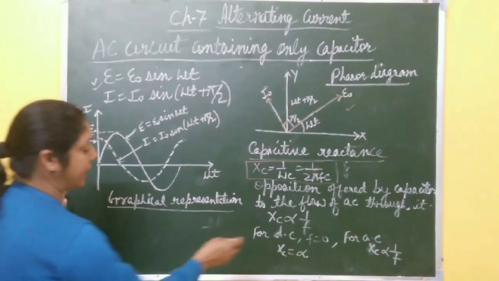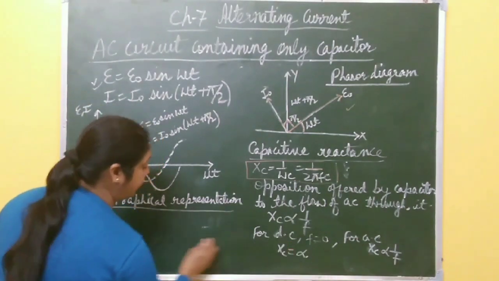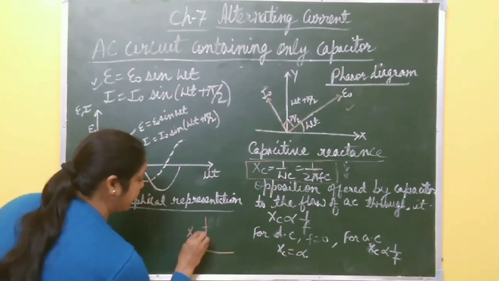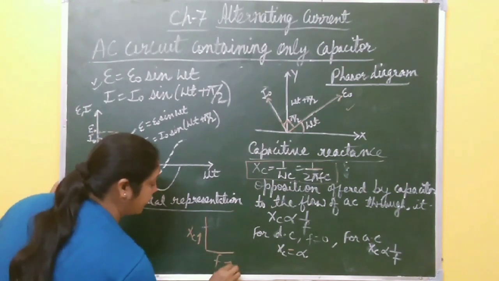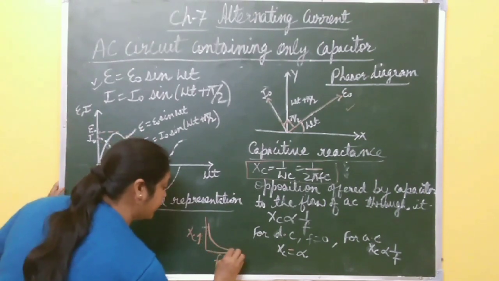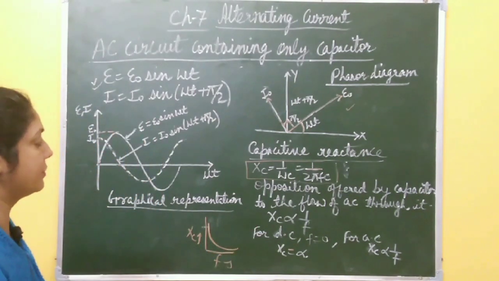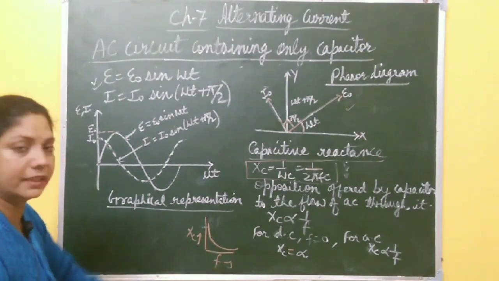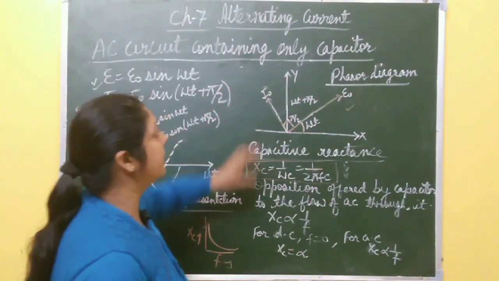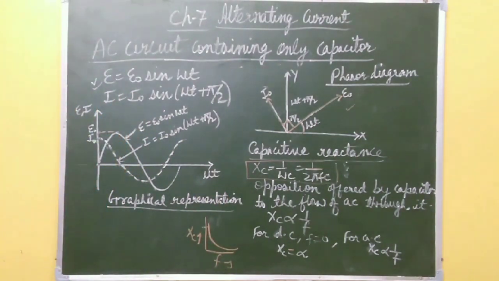How do you draw the graph between XC and frequency? XC is inversely proportional to frequency. This side is XC, this side is frequency, and it is inversely proportional. It means it decreases with frequency. So the graph is like this one. In this way you draw the graph between XC and f. So this is the graphical representation. This one is the phasor diagram in case of capacitor. Hope you understood. Please take a screenshot of this one.